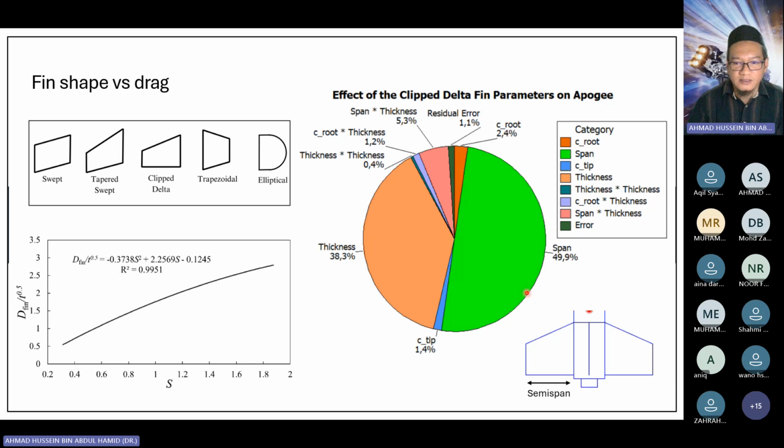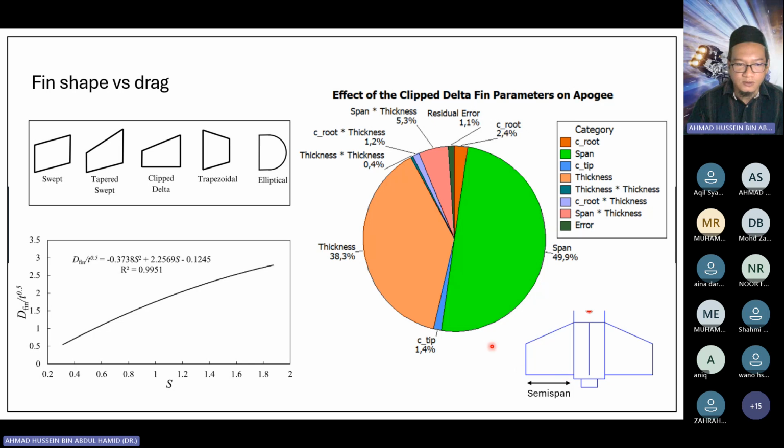We have the span, sometimes called the semi-span, the thickness of the fin, the tip chord, C tip, and C root, the root chord, the thickness, and so on. From this study, they concluded that the span of the fin plays the most important role in determining the apogee of the rocket.